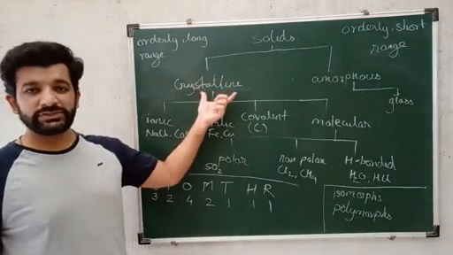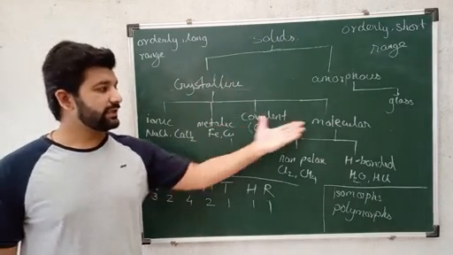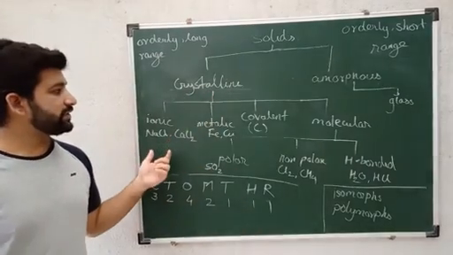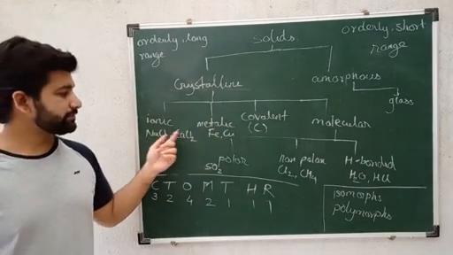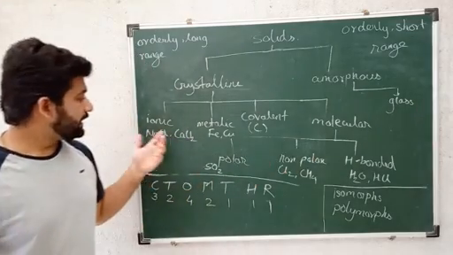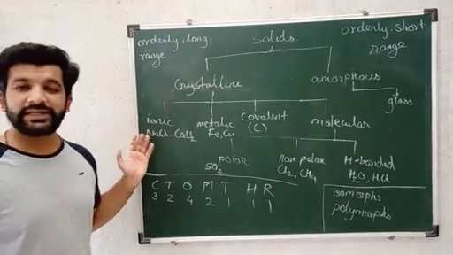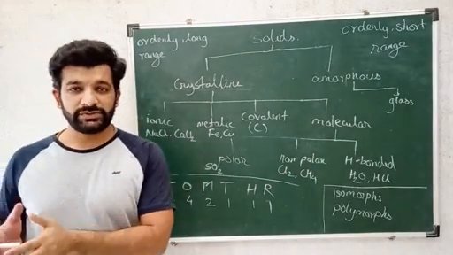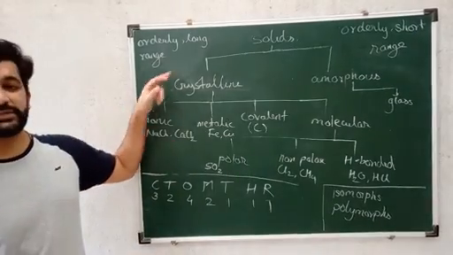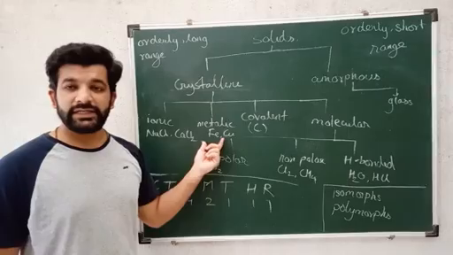So crystalline solids are further divided into subtopics. Crystalline solids are divided into ionic, metallic, covalent and molecular solids. In ionic solids, there are examples like NaCl. Whichever ionic compounds exist in the solid state will come under ionic crystalline solids. Second, there are metals.